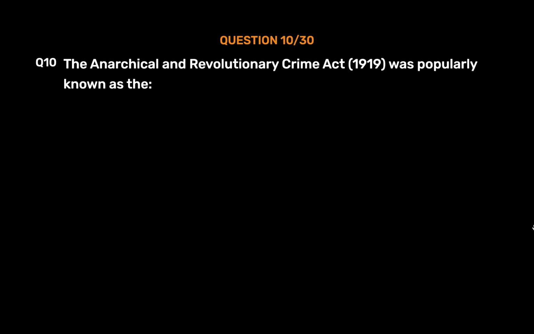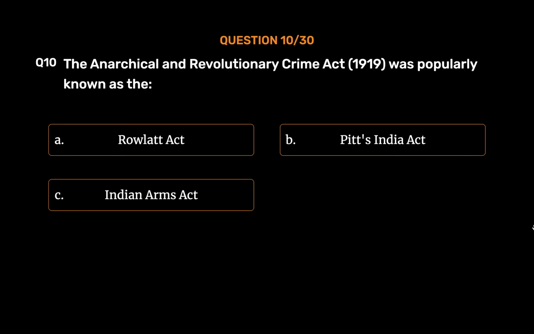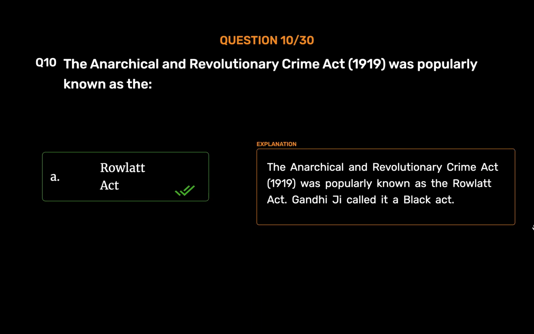Question number 10. The Anarchical and Revolutionary Crime Act, 1919, was popularly known as the Option A. Rowlatt Act. Option B. Pitt's India Act. Option C. Indian Arms Act. Option D. Ilbert Bill. The correct answer is Option A. Rowlatt Act. The Anarchical and Revolutionary Crime Act, 1919, was popularly known as the Rowlatt Act. Gandhiji called it a Black Act.